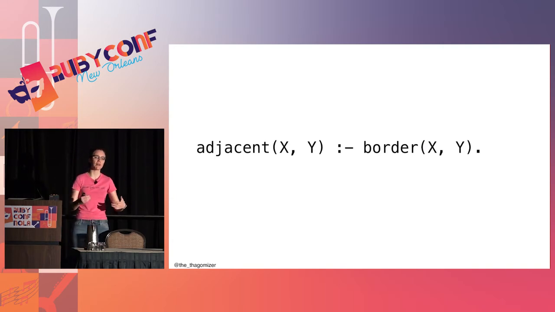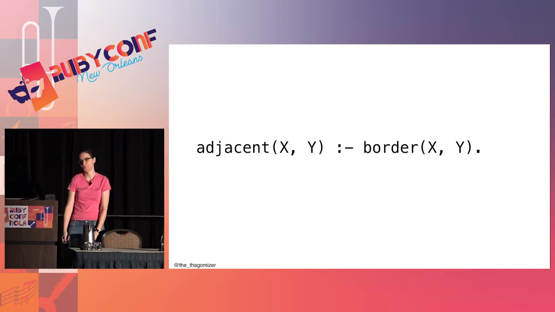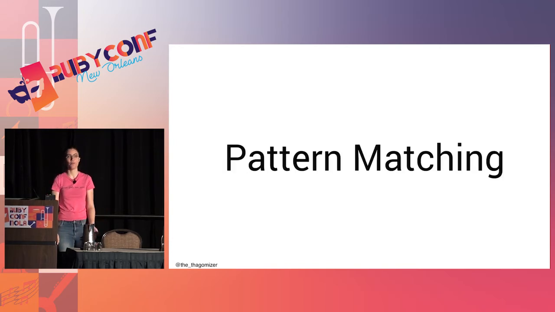It's going to go through all of the facts it has and figure out if there's some constant it can put in for x and another constant it can put in for y, or the same constant, where there's a rule that matches, or fact that matches. And this is called pattern matching, and pattern matching languages are awesome.